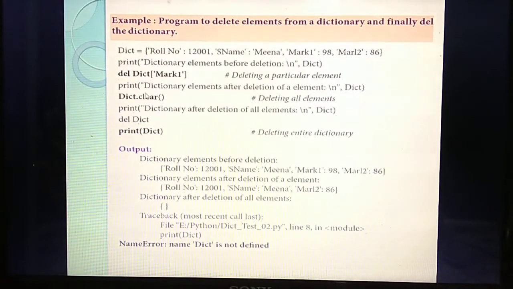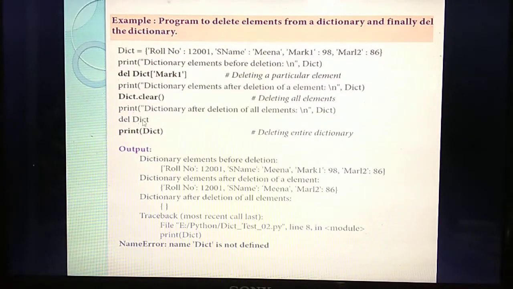Understand? Next, in the print statement you are giving the dictionary after deletion of all elements. Okay, so now you have deleted all the elements. Only the dictionary is left, so now you need to delete the entire dictionary also. What's the format for deleting the entire dictionary? Del, then the name of the dictionary. What's the name of the dictionary? Dict. Okay. Next, you are going to print the name of the dictionary. So print dict.